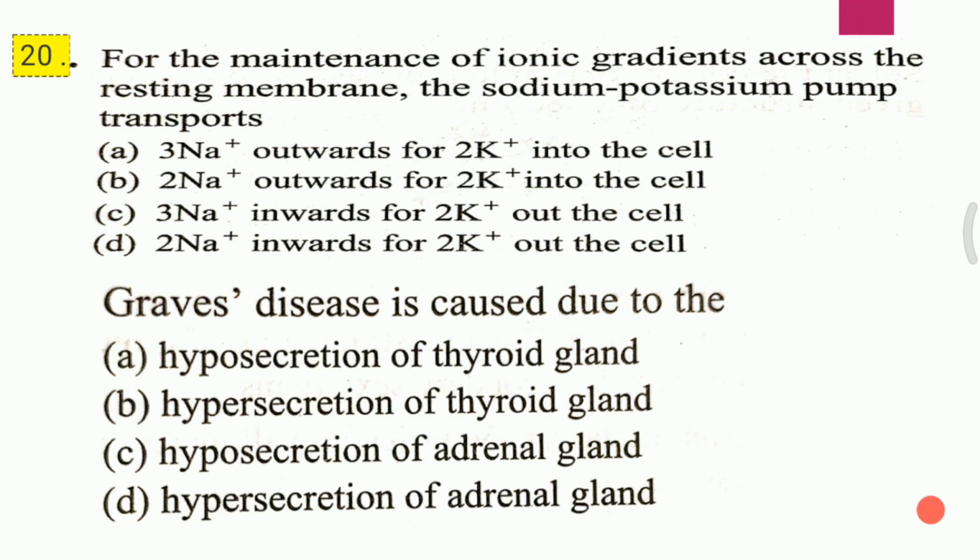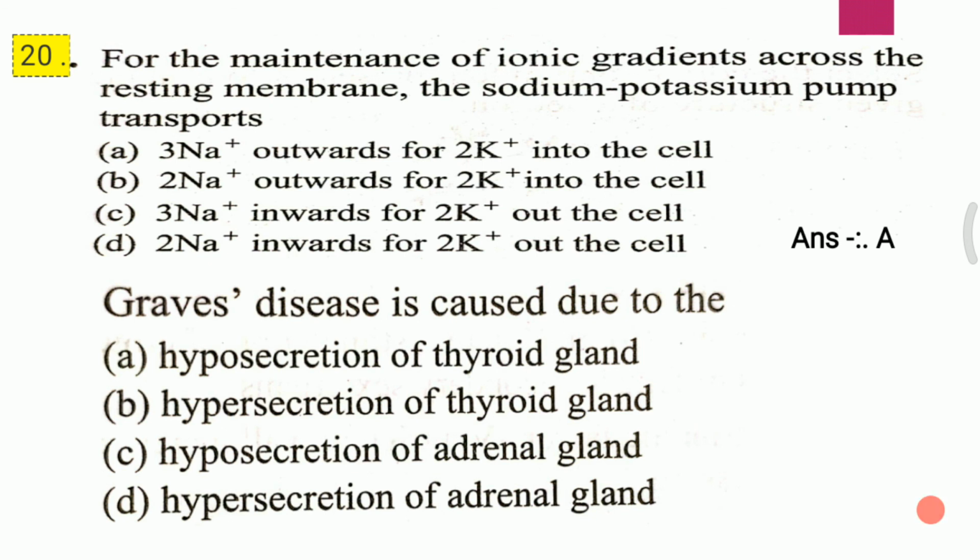Question 1. For the maintenance of ionic gradients across the resting membrane, the sodium potassium pumps transport: A. 3Na plus outwards for 2K plus into the cell. B. 2Na plus outwards for 2K plus into the cell. C. 3Na plus inwards for 2K plus out of the cell. D. 2Na plus inwards for 2K plus out of the cell. I repeat the question. The correct answer for the first question is A, that is 3Na plus outward for 2K plus into the cell.